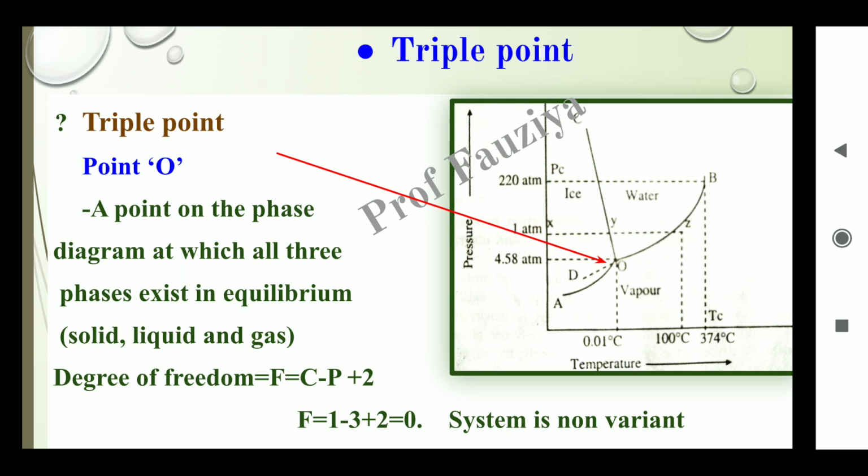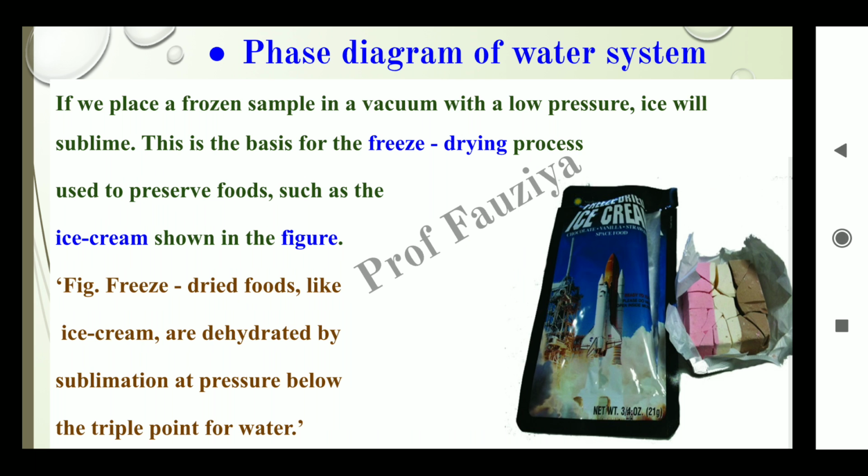The triple point is represented by the letter O, point O. It is the point on the phase diagram at which all three phases exist in equilibrium, meaning solid, liquid and gas. If you want to calculate the number of degrees of freedom at the triple point using the phase rule, F equals C minus P plus 2. The number of components here is only one. Phases are 3, meaning solid, liquid, gas. By substituting the values, the number of degrees of freedom is equal to 0. The system is said to be non-variant at the triple point.